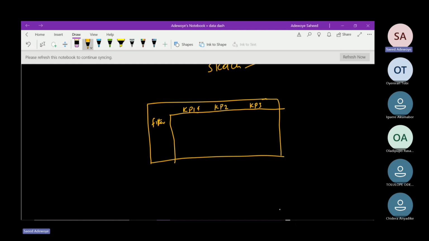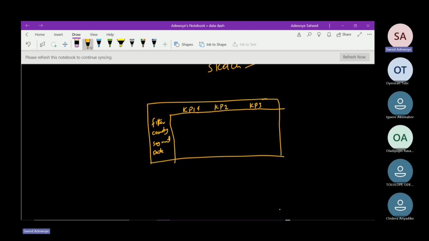Then with the filters, I can filter this table. Since I have country, I can filter it based on country. I can also filter it based on segments. We have segments now inside the view that we just created, all these champions, loyalists, and the likes. We can also filter it based on dates, if you like. You can add a date slicer over there. So all this left pane will just be filters. I can design my dashboard like that.